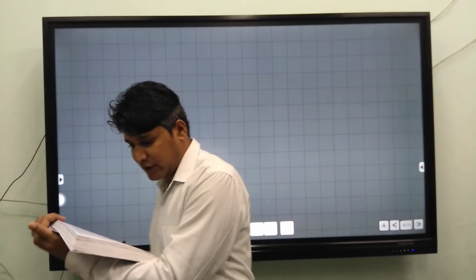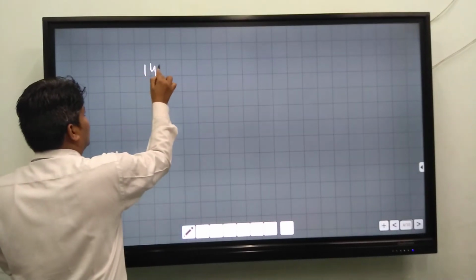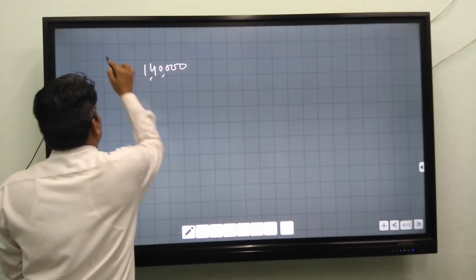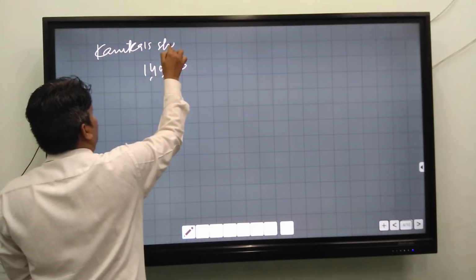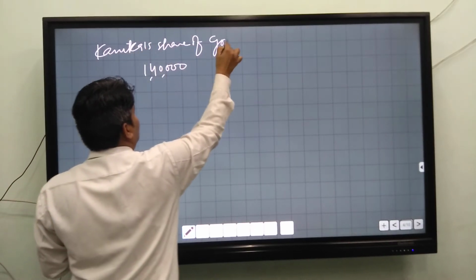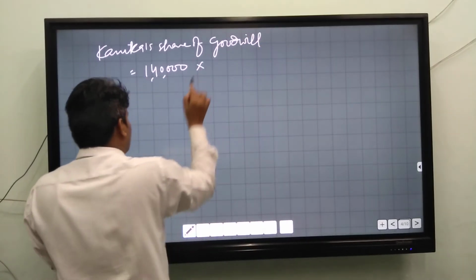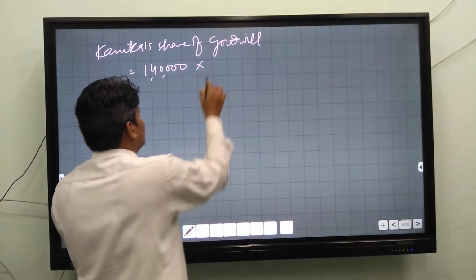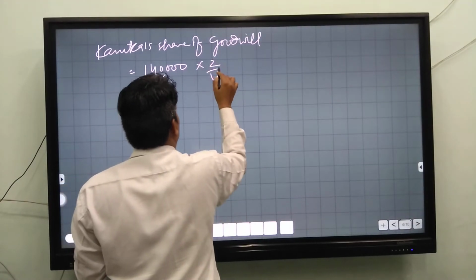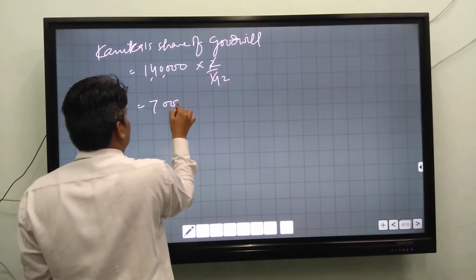Now you have to calculate Kanika's share of goodwill: 1,40,000 into Kanika's share, which is 2/4, equals 70,000.